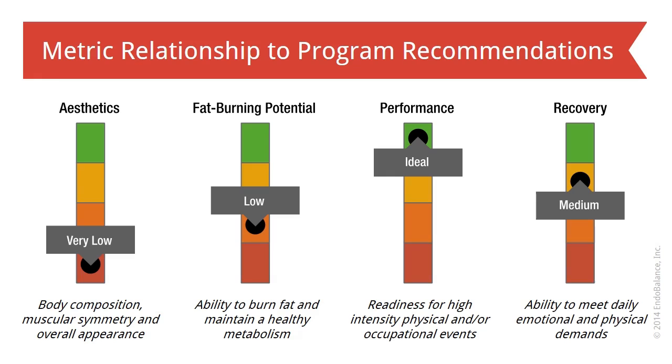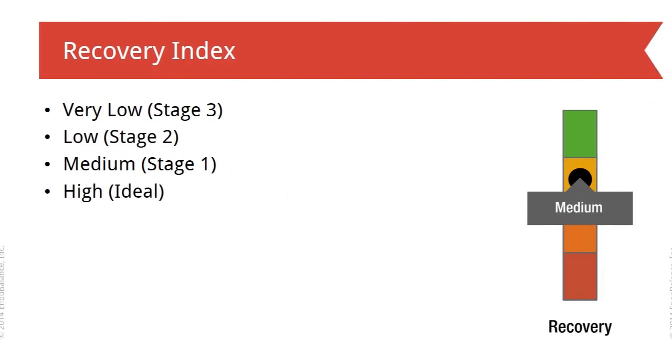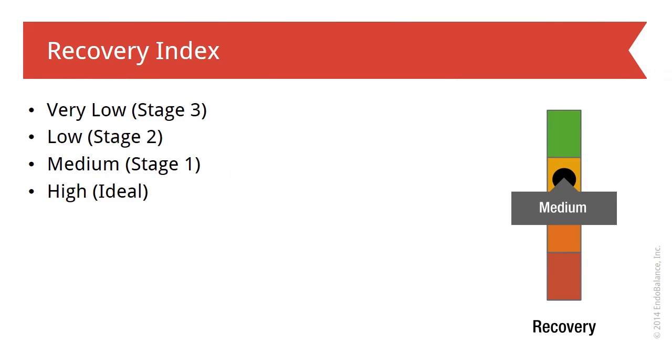These slides are a summary of how we at EndoBalance look at data related to physical classification for the wellness client. As we examine the recovery index, we see that it's a combination of client digestion, adrenal, thyroid, and survey questions combined with blood pressure differential, A1C, CRP value, RDA-based food grouping, waist circumference, and BMI. For clients who need to increase their recovery index, we recommend a plan that focuses around improving posture and increasing